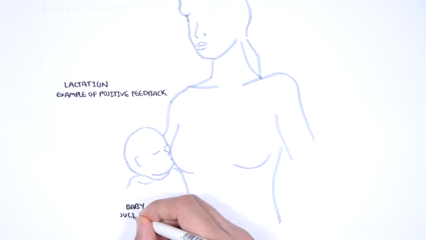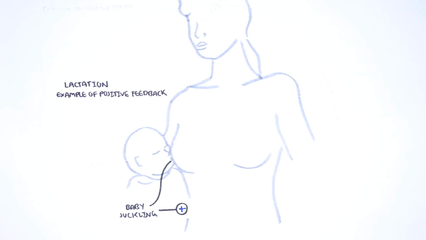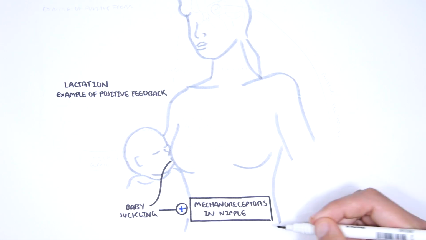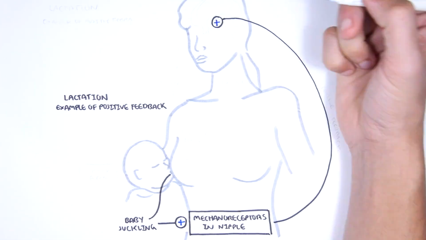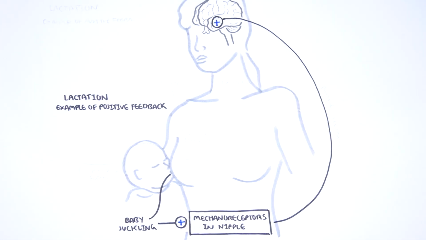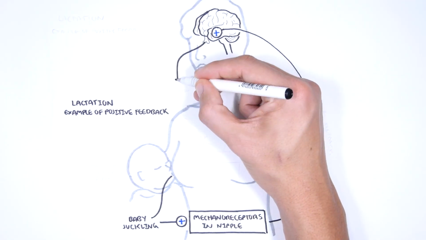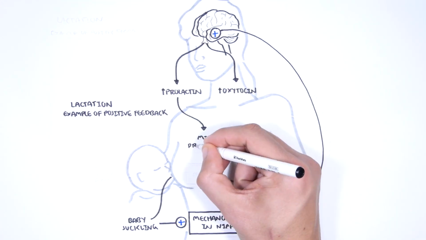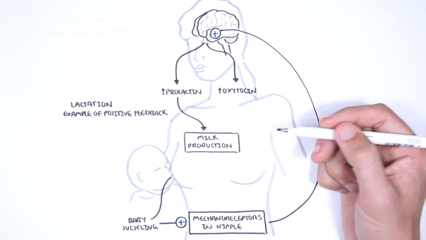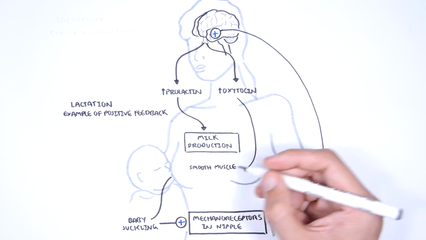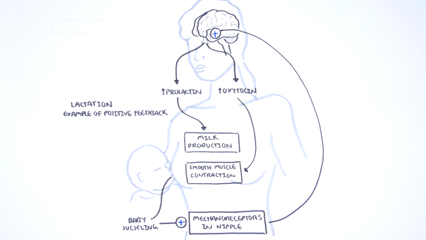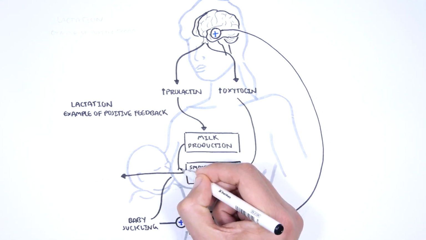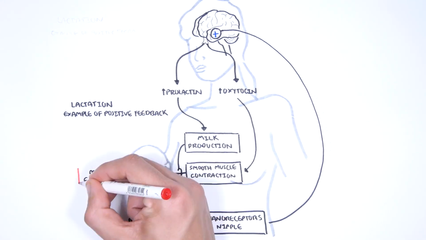A baby suckling on the mother's nipple will activate mechanoreceptors in the nipple. The receptors will send signals to the brain via neurons, which are the brain cells, telling the brain's pituitary gland to release two important hormones, prolactin and oxytocin. Prolactin is a hormone which stimulates milk production in the breast tissue, while oxytocin is a hormone which stimulates smooth muscle contraction of the breast, allowing the milk produced to be ejected out of the nipple.